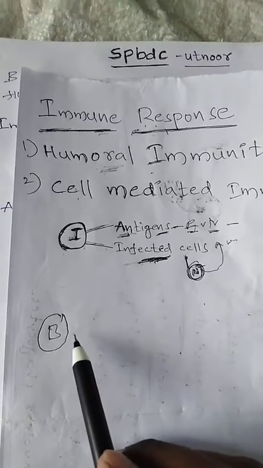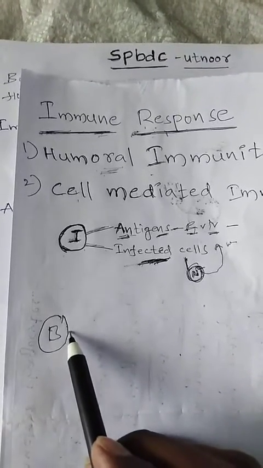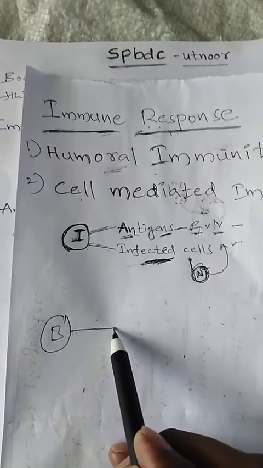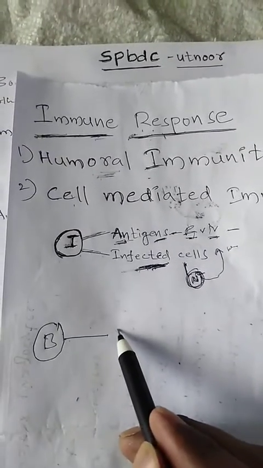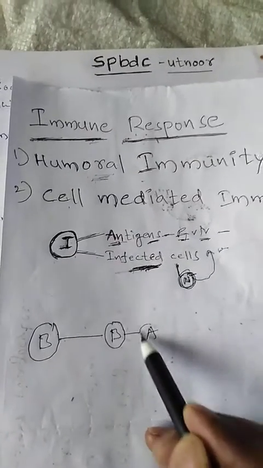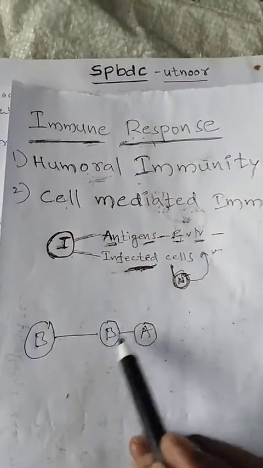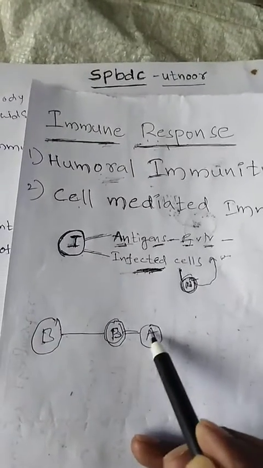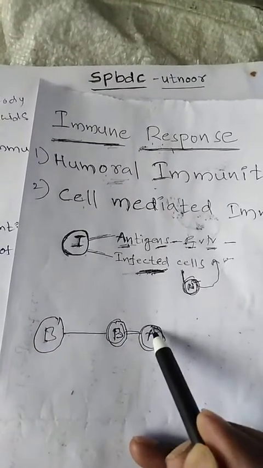This immunity is generated by the interaction between the B cells and free antigens.